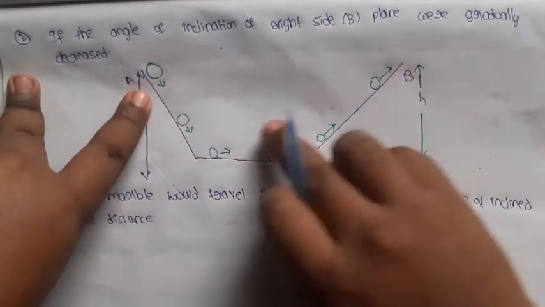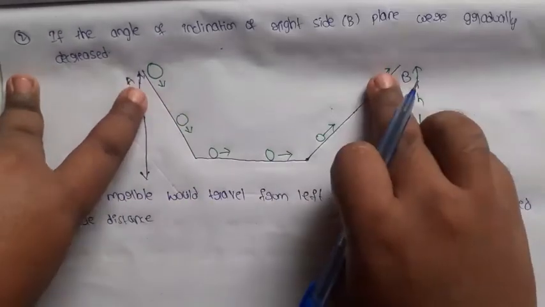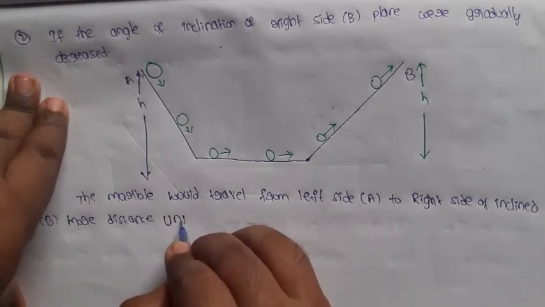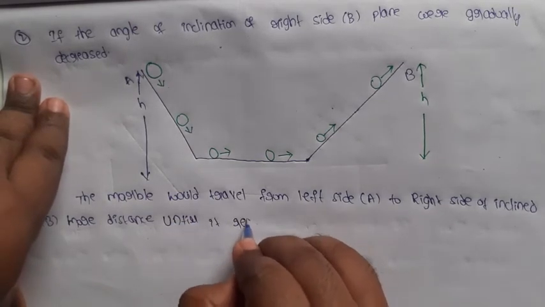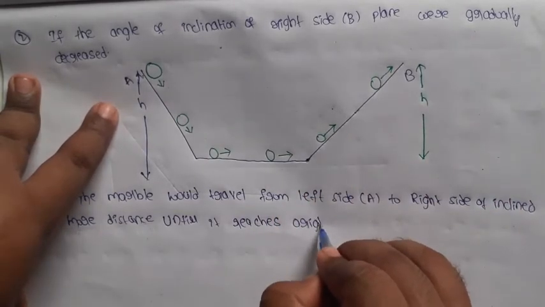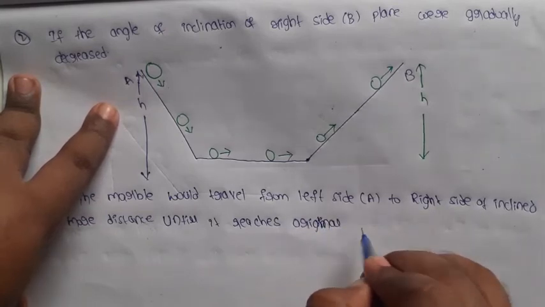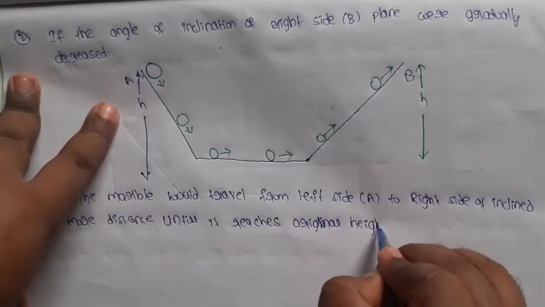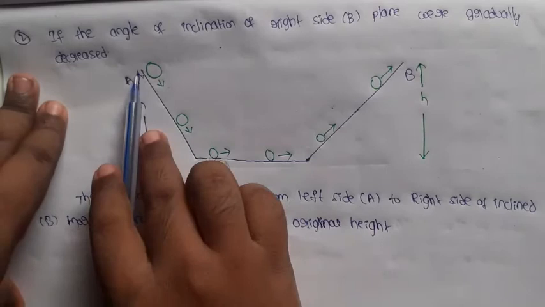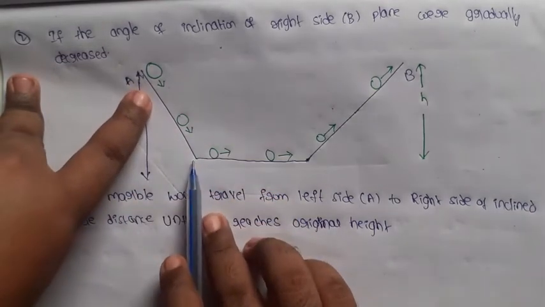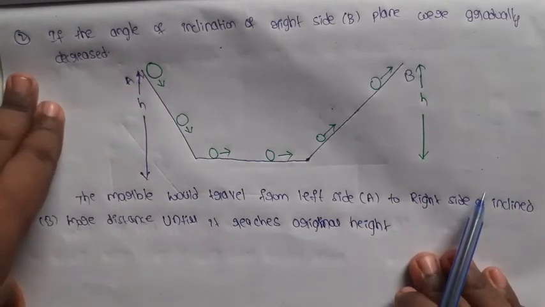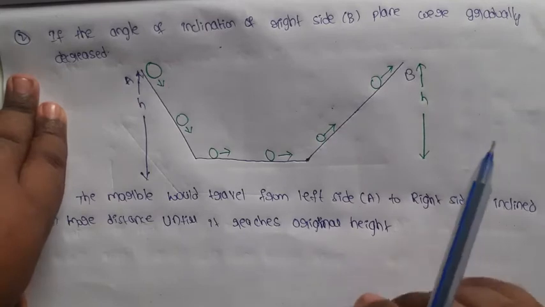In this case, the marble is going to travel from A to B with more distance until it reaches the original height. What is the original height? H. So here the marble travels from the left side of the inclined plane to the right side of the inclined plane with more distance until it reaches the original height.